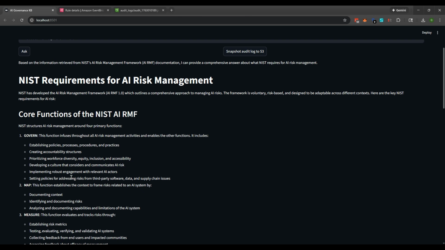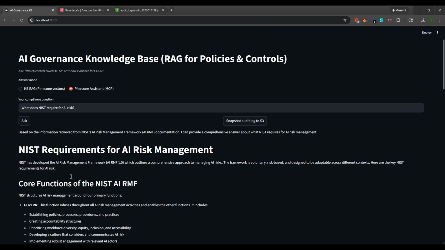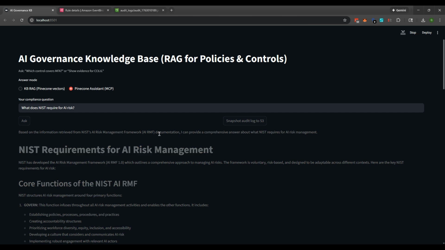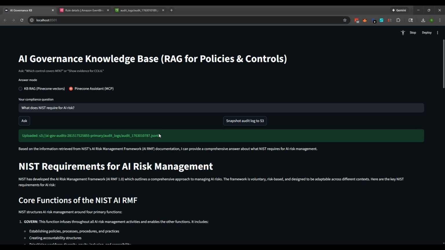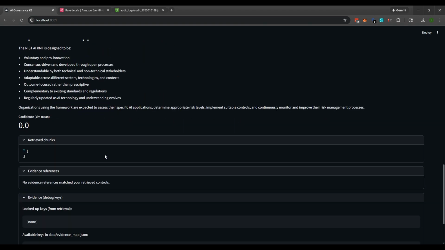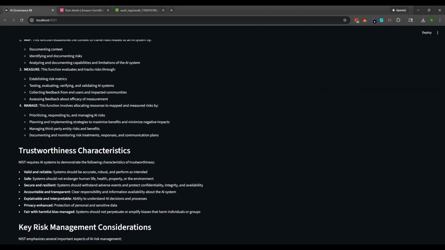Okay, for execs and auditors, I can choose the right level of abstraction without changing the backend. So that's the beauty of this particular tool. Okay, now I'll go ahead and snapshot that again to show that even MCP answers can be logged to S3 with the same JSON structure plus a hash.